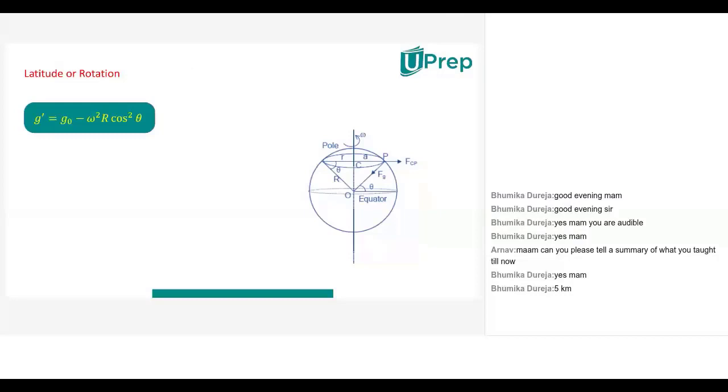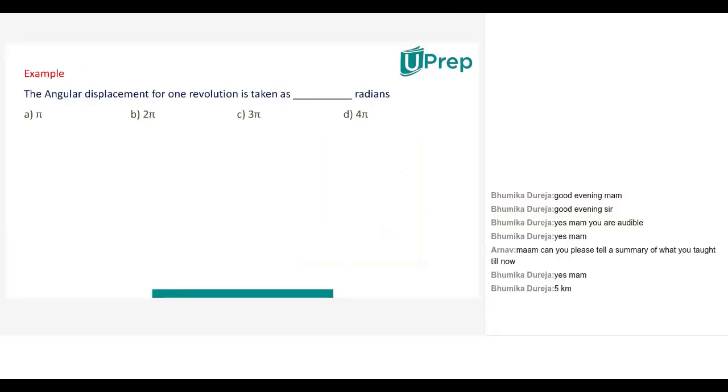And latitude or rotation: in the name of rotation, we will be learning about the value of g at different latitudes. If theta is the latitude, the angle between a particular latitude and the equator, then the value of g at that latitude is given by g dash is equal to g naught minus omega square R cos square theta.